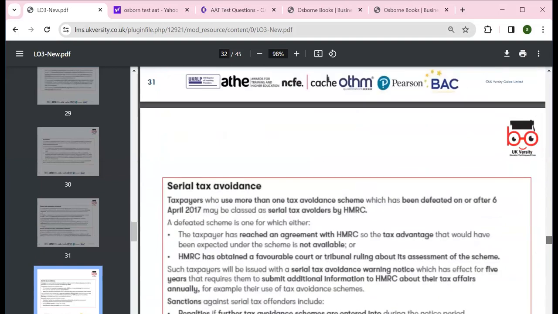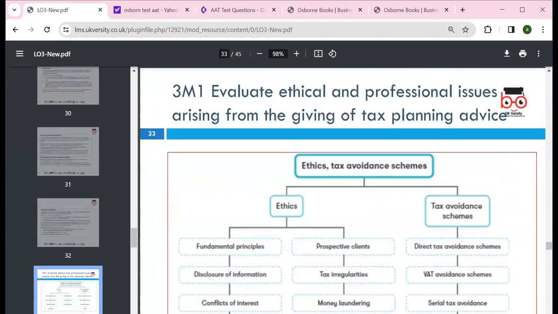Serial tax avoidance can be an issue because HMRC can investigate further. So we need to keep all the documentary evidence, otherwise it goes through to tribunals. So we need to look around this.